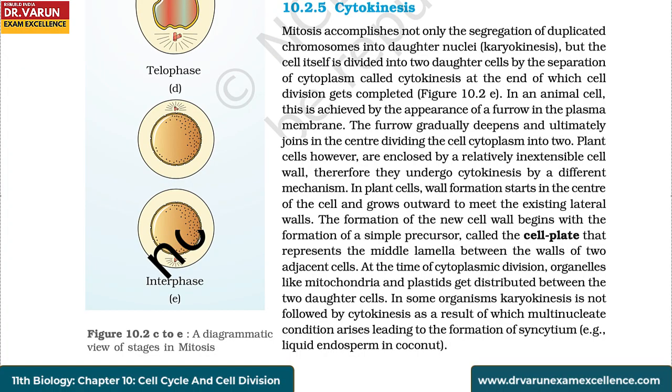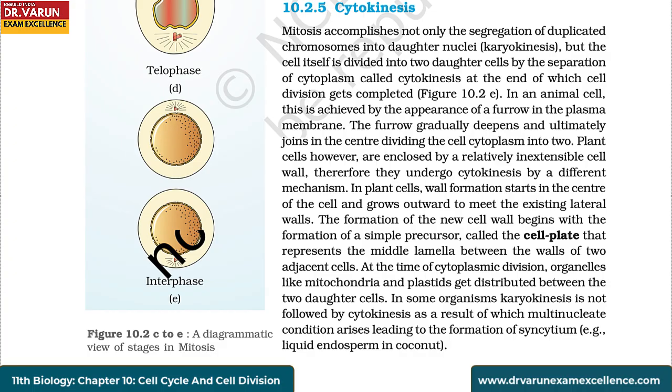The furrow gradually deepens and ultimately joins in the center, dividing the cell cytoplasm into two. Plant cells, however, are enclosed by a relatively inextensible cell wall. Therefore, they undergo cytokinesis by a different mechanism.